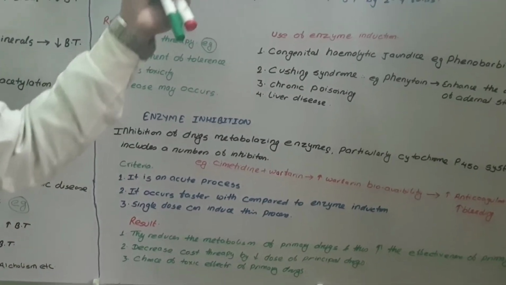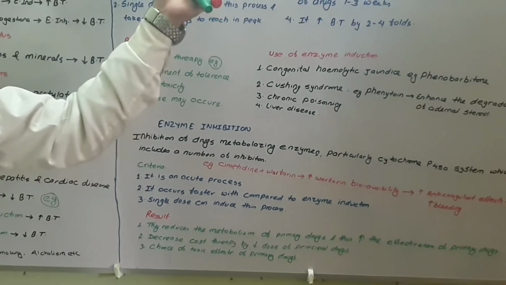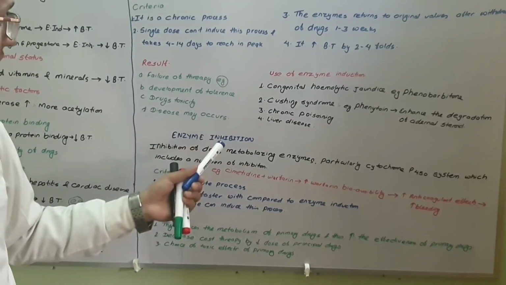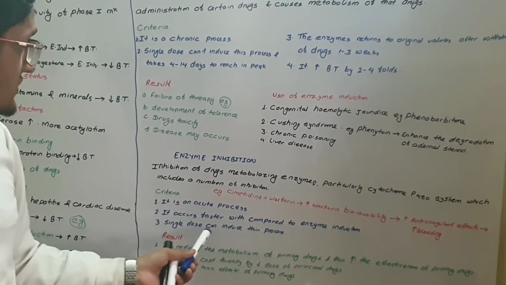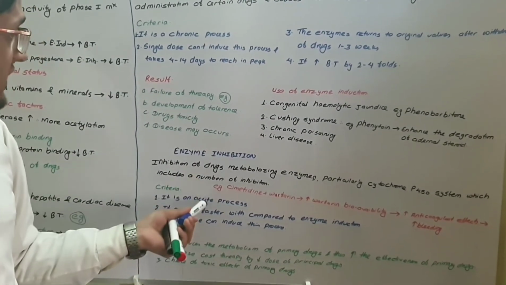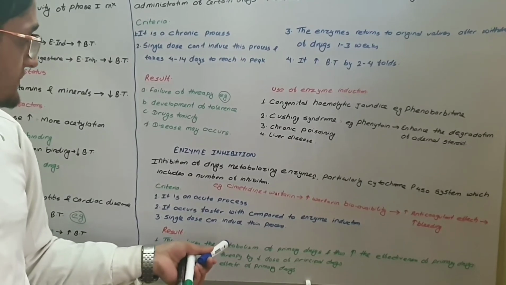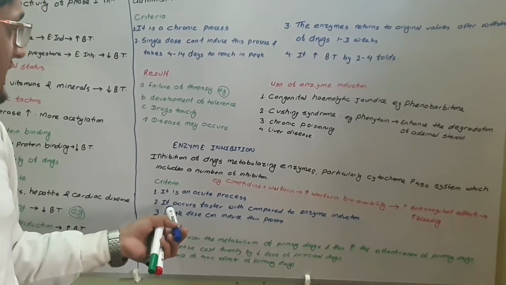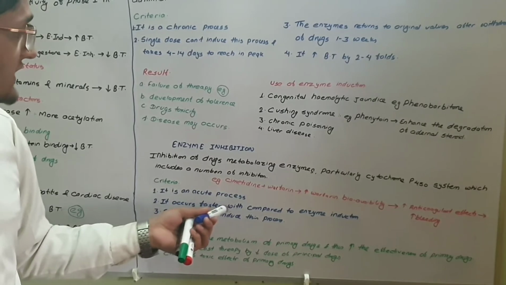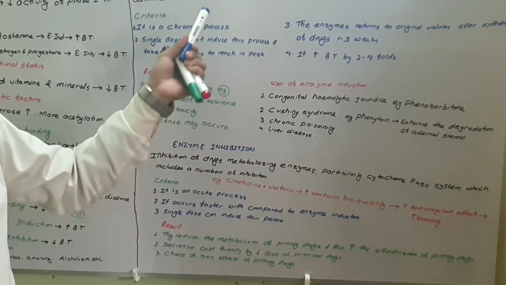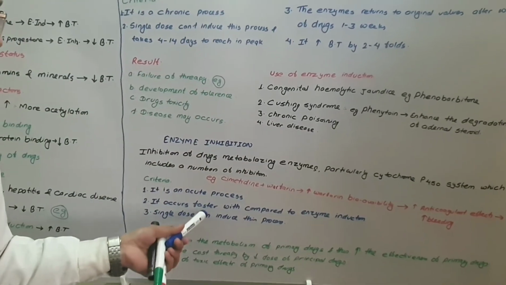In enzyme induction, a single dose cannot induce the process, but in enzyme inhibition, a single dose can induce it. It occurs faster compared to enzyme induction. Induction is a slow process, whereas inhibition is a fast process.